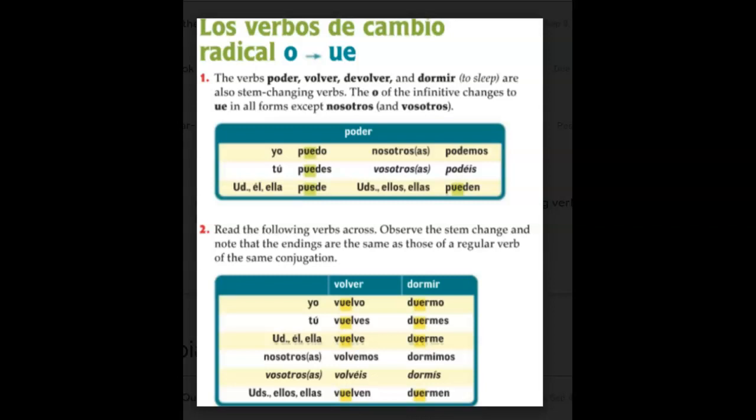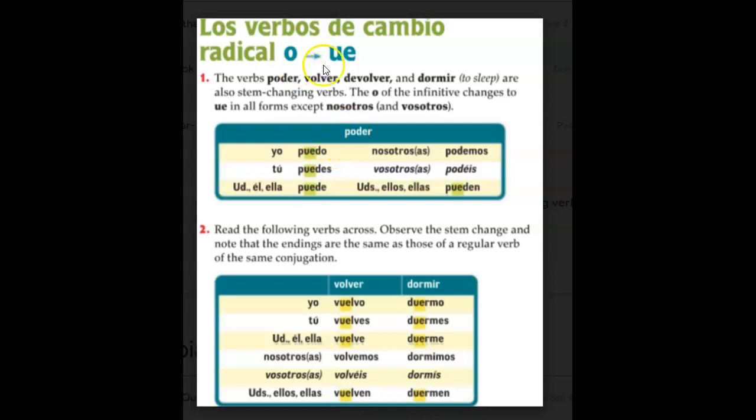So we just saw stem changing verbs that go from E to IE. Now let's look at stem changing verbs that go from O to UE. Some of these verbs that we're learning in this unit are poder, which is to be able to, or can. Volver, to return. Devolver, which is to return, but when you're talking about something. And then dormir, which is to sleep.